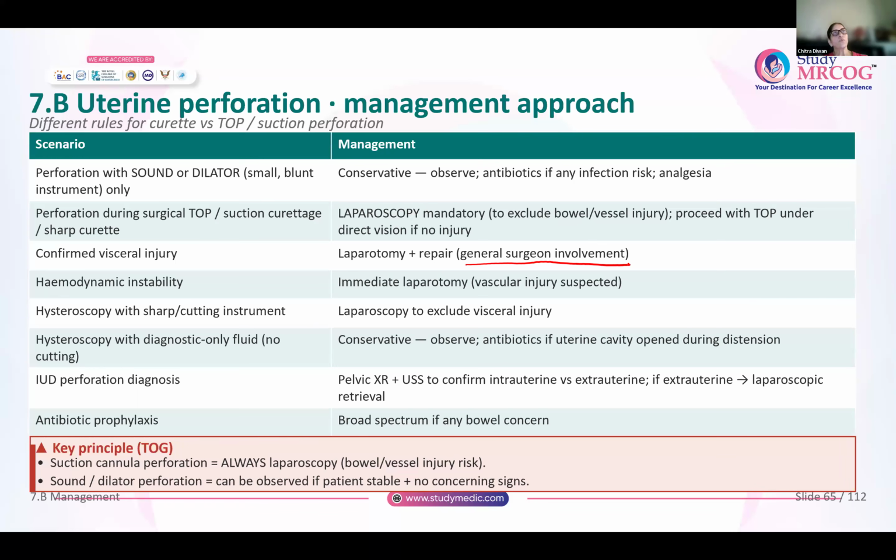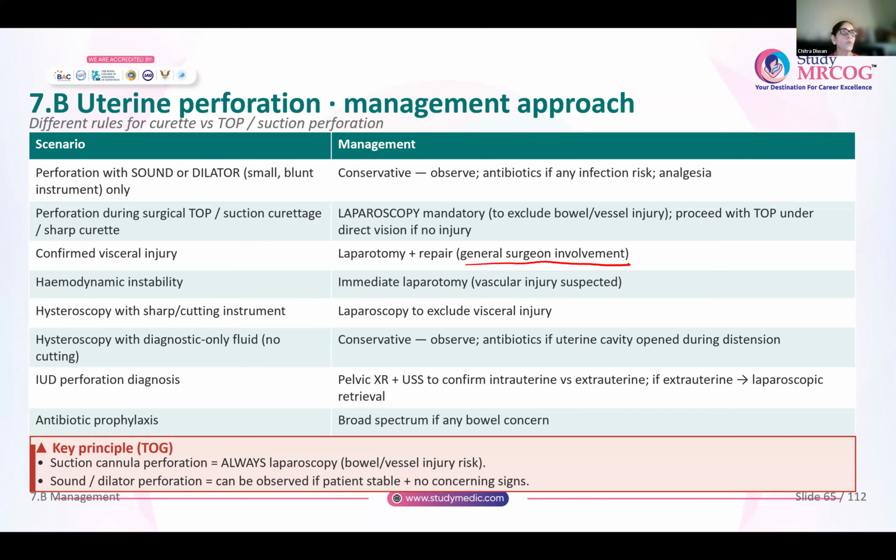If the perforation occurs during a hysteroscopy, but you are using a sharp instrument, like you are doing a septal resection, or a polypectomy, or some surgical procedure with hysteroscopy, then you will always do a laparoscopy to exclude any visceral injury. If it is only a diagnostic hysteroscopy, then you can offer her only conservative management and antibiotics. If the uterine cavity is opened up, like with distension, you can give antibiotics. Otherwise, if it is only diagnostic hysteroscopy, you can just offer conservative management.